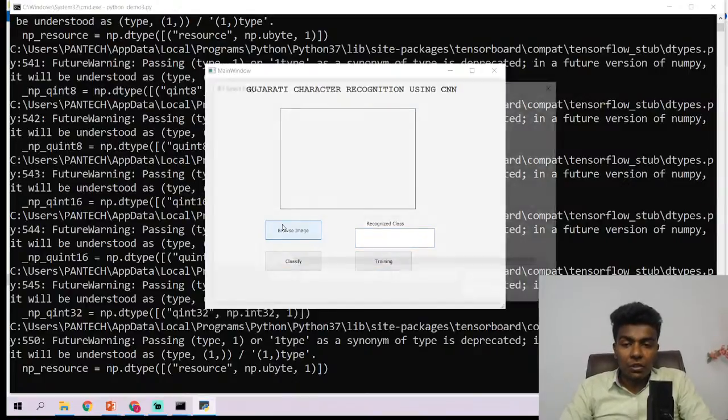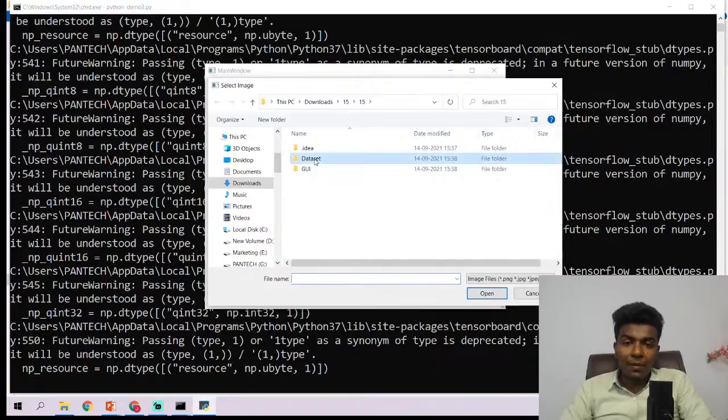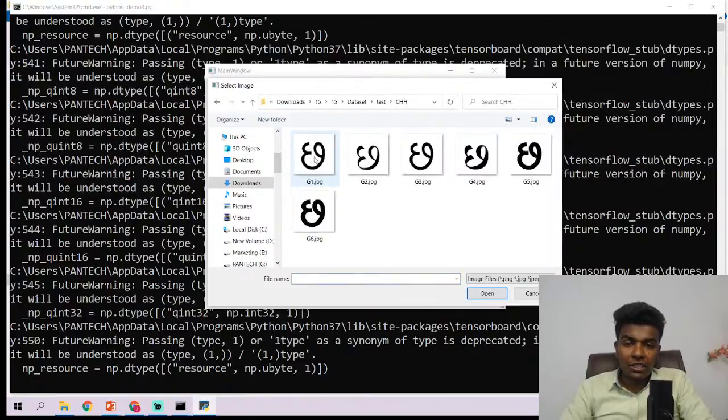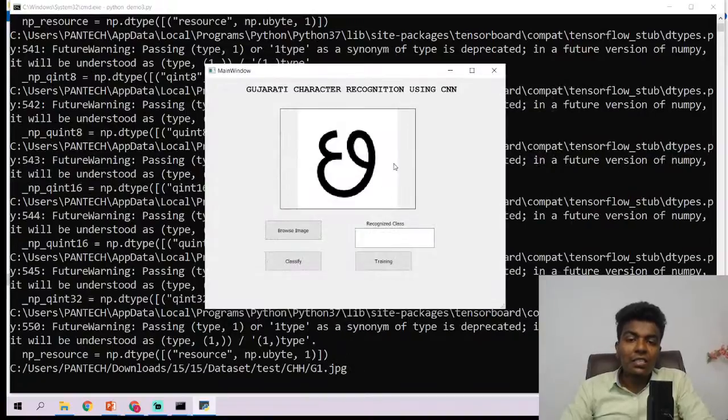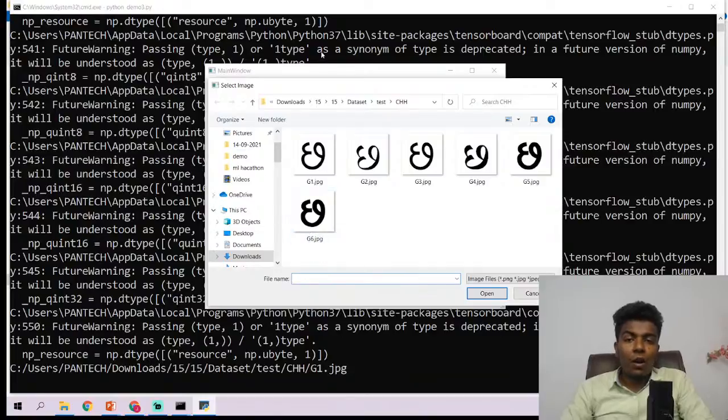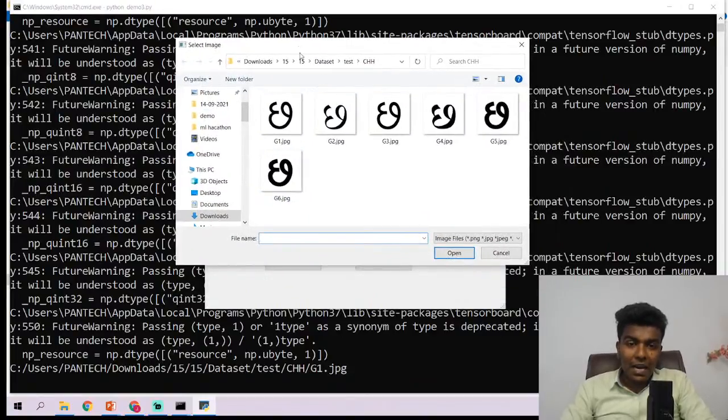Let us see the functions. With the browse image button, I'm going to choose some images. Okay, I'm going to choose CHH. This is the function of the browse image button. Whenever you click the browse image button, it opens a dialog box asking you to choose an image file, in the format of .png, .jpg, .jpeg, or .bmp.